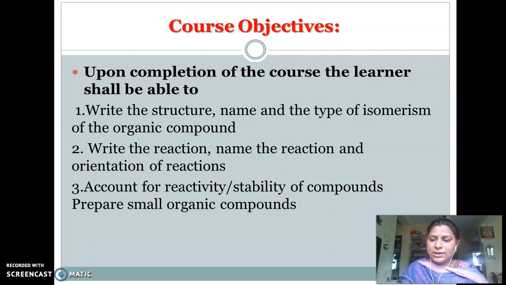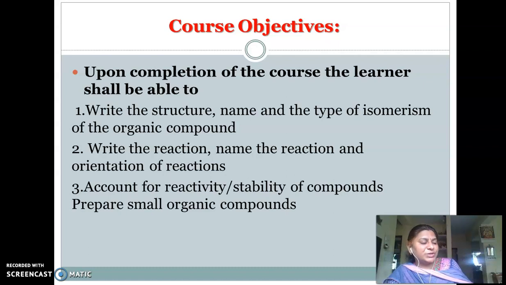As the name indicates, in organic chemistry you are going to study organic compounds. When you study the stereoisomerism topic, you are able to write the different structures, the names and the different types of isomerisms found in organic compounds.